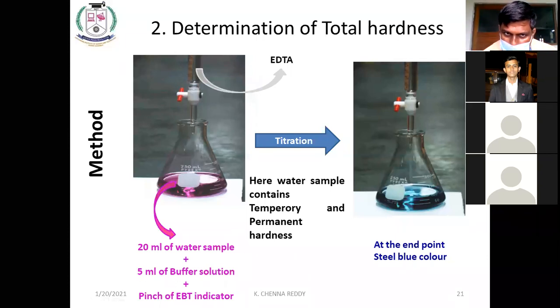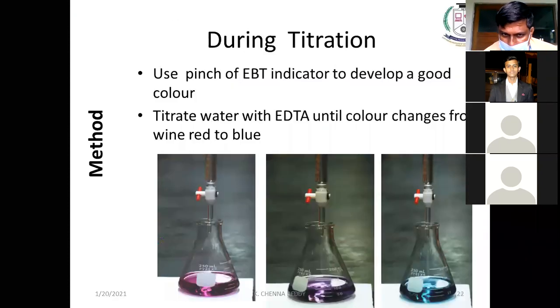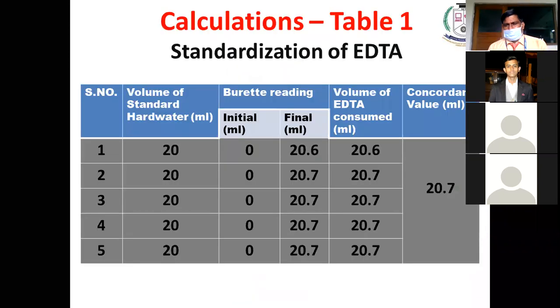Now, what will be the accuracy and precision of each step? In order to check the accuracy and precision of these two steps, the same experiment will be repeated 3, 4 or 5 times. That means the same experiment we will be doing a minimum of 3 to 5 times, and we will be getting values like these.